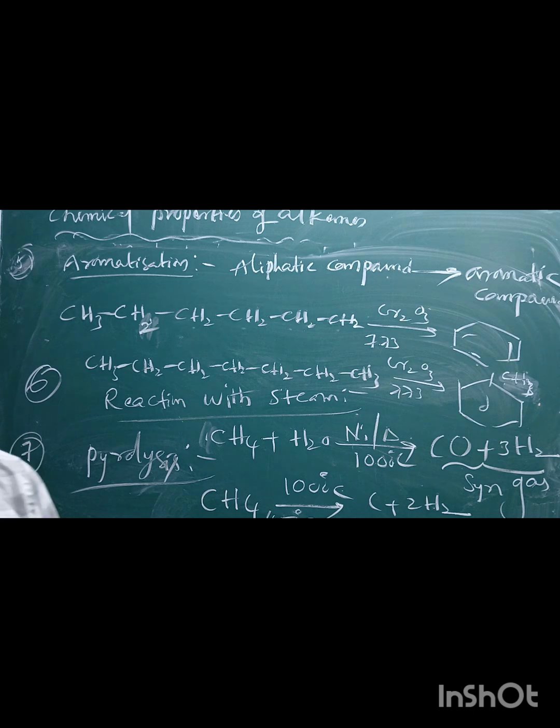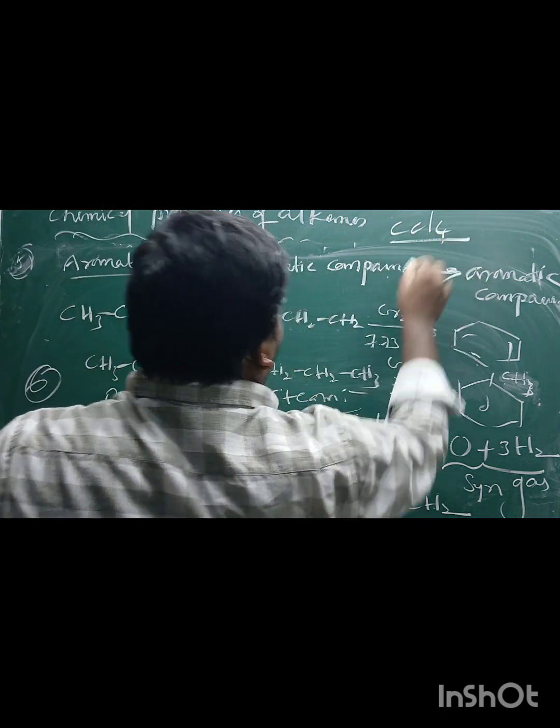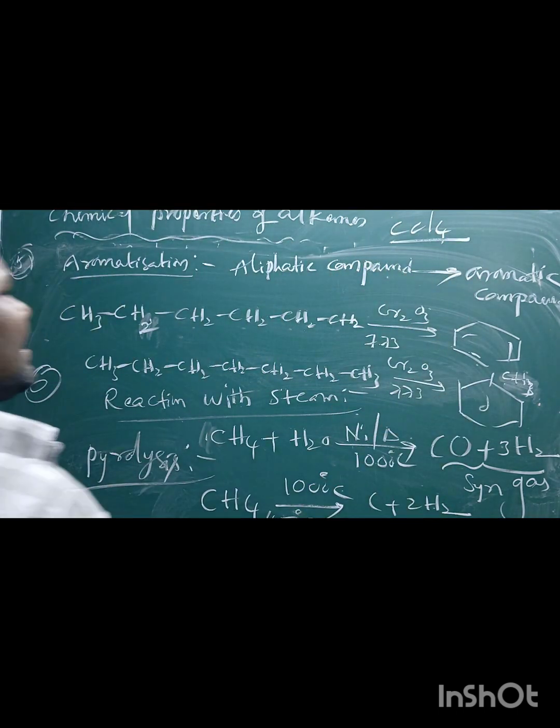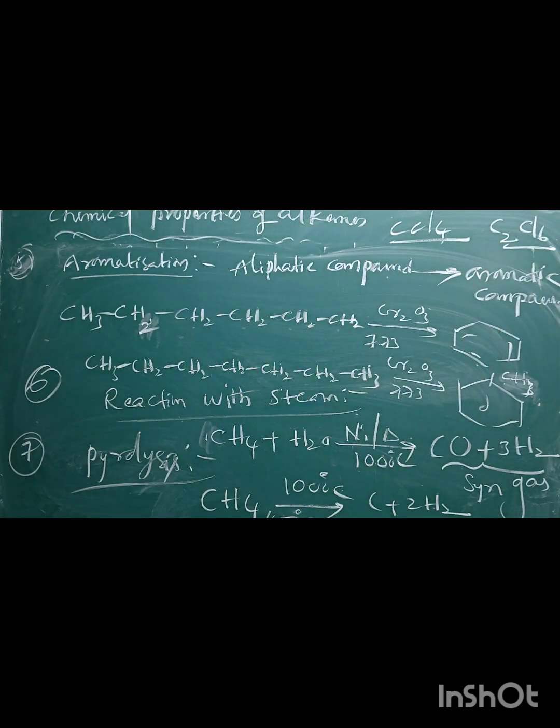What are the uses of alkanes, sir? Uses, it's very easy points. CCl4, carbon tetrachloride, is useful for fire extinguisher. C2Cl6 is useful for the manufacture of artificial camphor.